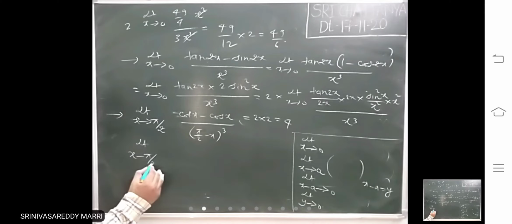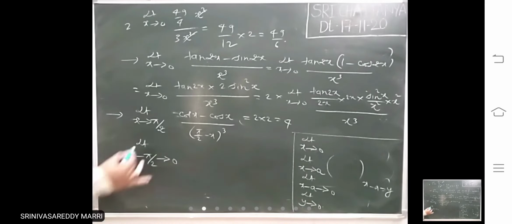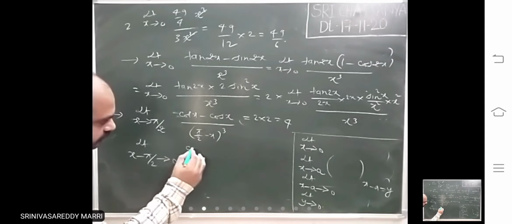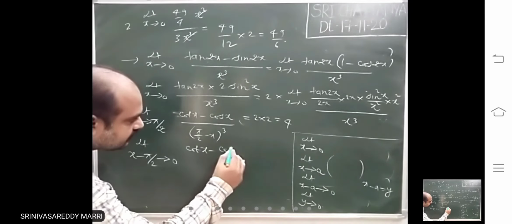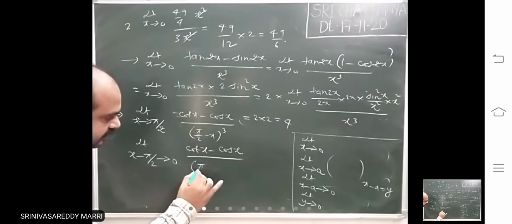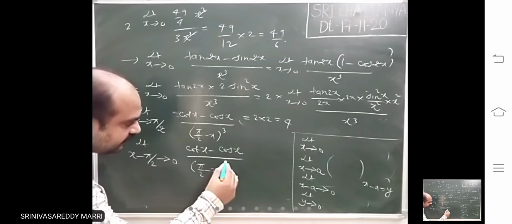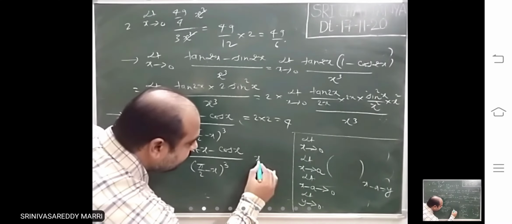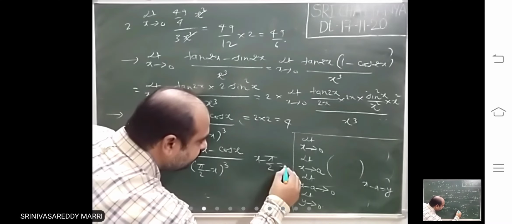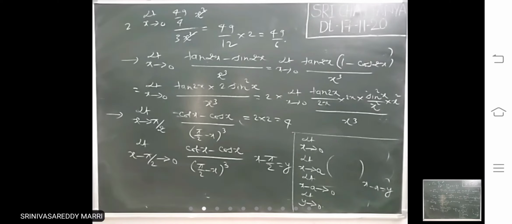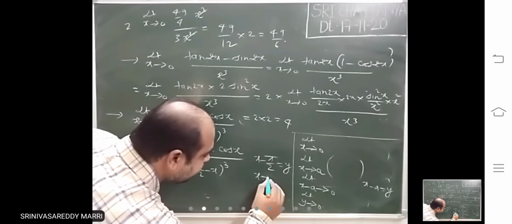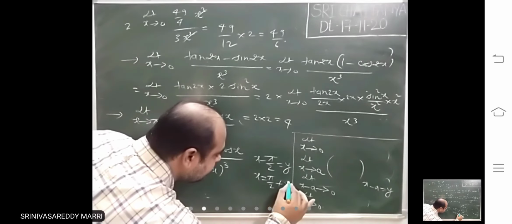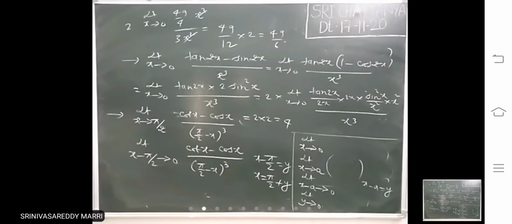Limit x minus pi by 2 tends to 0, bring pi by 2 this side: (cot x minus cos x) divided by (pi by 2 minus x) whole cube. Now this y you take comfortably: x minus pi by 2 equal to y. That means this completely I am changing into y. That means in place of x, wherever x is there, you replace pi by 2 plus y. So x minus pi by 2 is what?